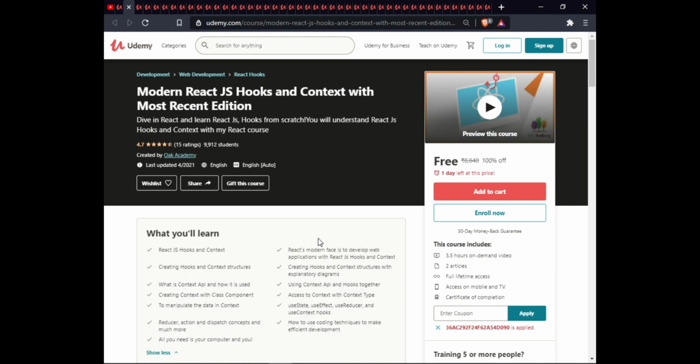The next course is Modern React.js Hook and Context with Most Recent Edition. In this course, you will learn React.js Hook and Context, modern React, and develop web applications with React.js Hook and Context, creating hook and context structure with an exploratory diagram, what the context API is and how to use it, using context API and hook together, creating context with class component, accessing context with contextType to manipulate the data in context, useState, useEffect, useReducer, and useContext hook, reducer, action, and dispatching concepts and much more.